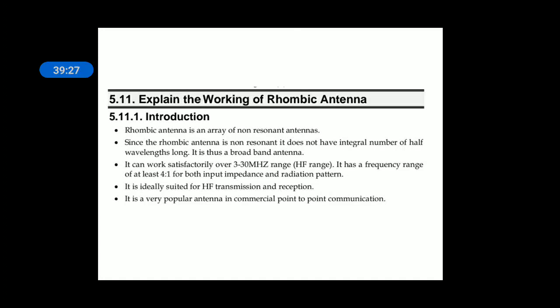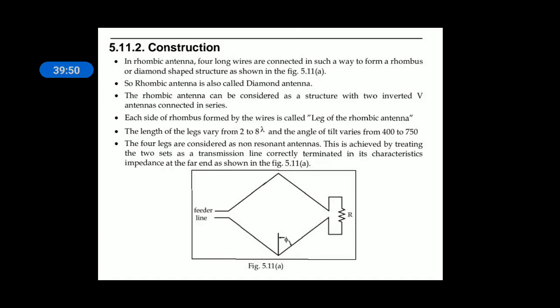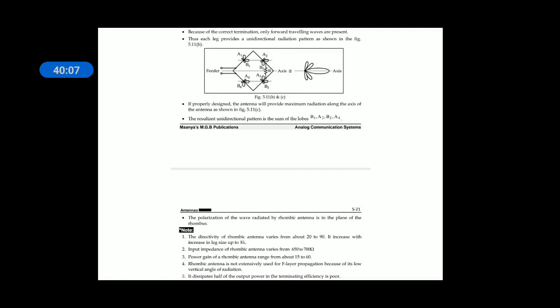The rhombic antenna consists of 4 elements arranged in such a way that there is an inverted V, and the ends of 2 radiators are connected to the transmitter via transmission line, and the other 2 ends of the other elements are connected to a matched load, that is, a non-resonant antenna. Each antenna produces 2 major lobes along its axis. Finally, the combined radiation pattern is more focused along the axis, with no radiation on the back side.